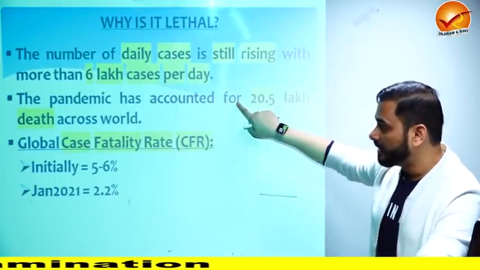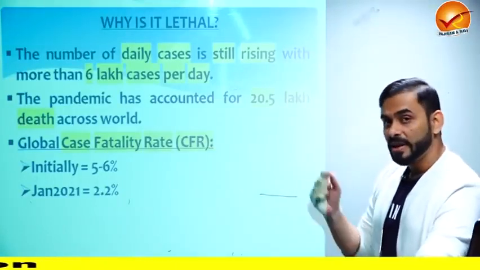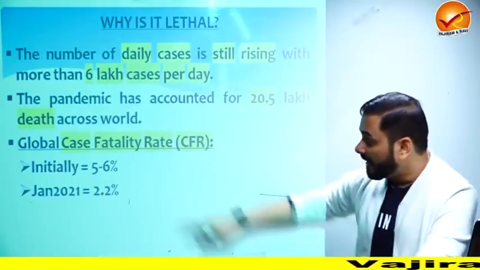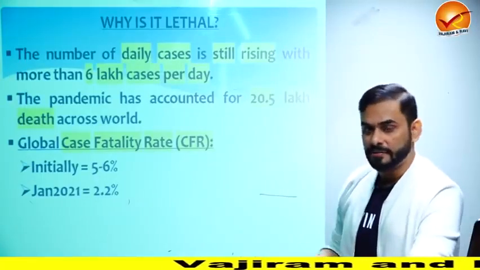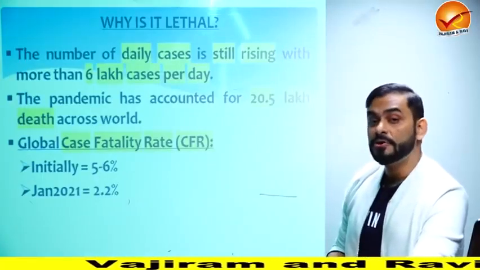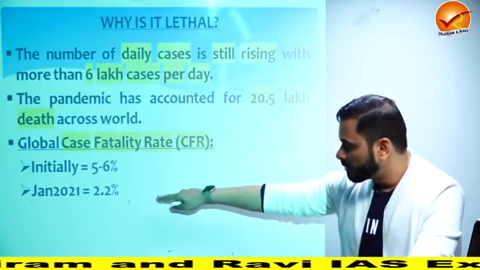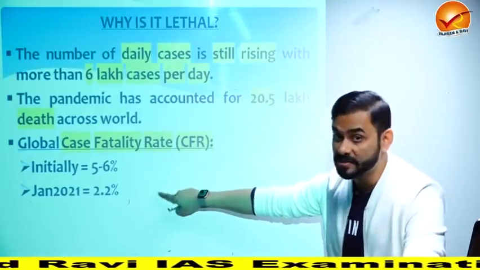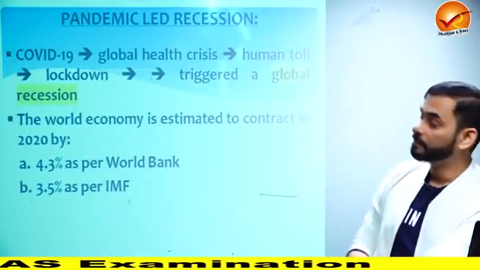So this is lethal. Now, if you look at the global case fatality rate, which means if 100 people are detected with COVID, initially 5 to 6 people were losing life. Now it has been controlled a bit. So if 100 people are being diagnosed with COVID, 2.2, close to 2 or 3 people are losing life. So it is being controlled, but it is still very high. Out of every 100 diagnosed, 3 people lose their life.